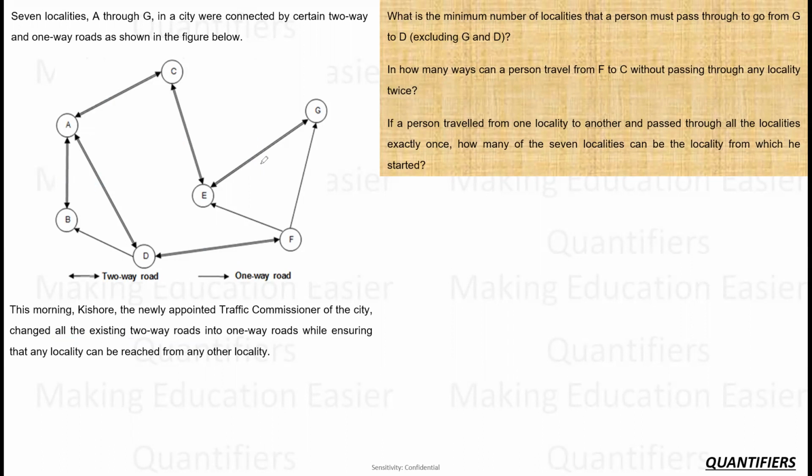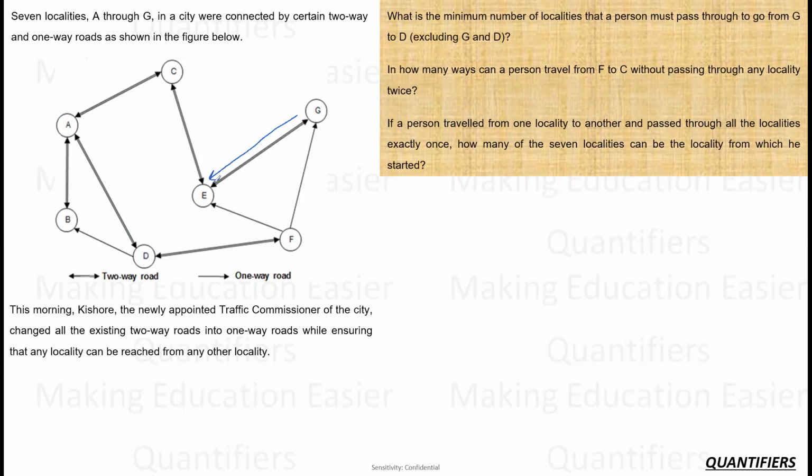Is there any two-way road that can give us an ultimate direction? Okay, F is going to G, F is going to E, right? Now G also has to come to F and E. If I am keeping this road this way, can I say G will never be able to travel to any other place, right? Which means this road can never be this way. So this road will definitely be this way. So I have determined the condition of one road.